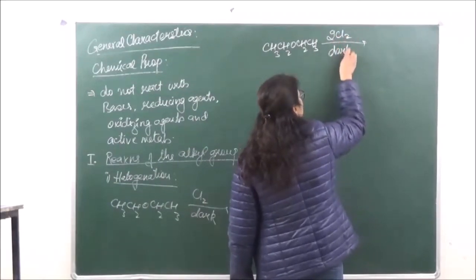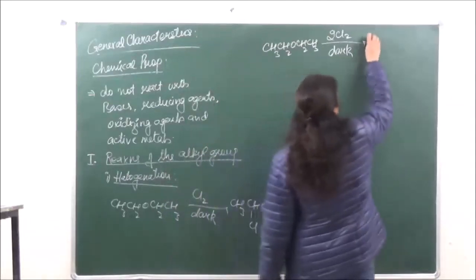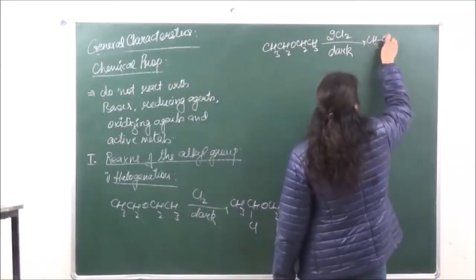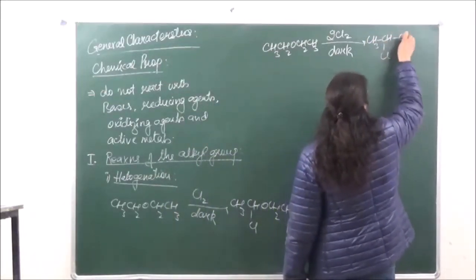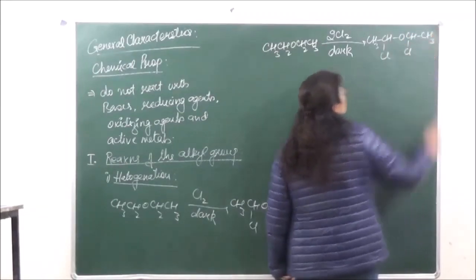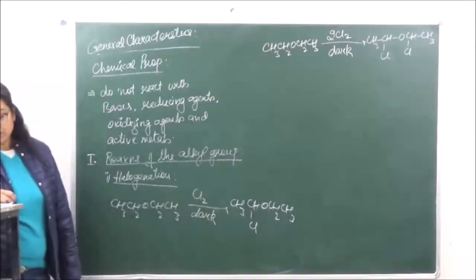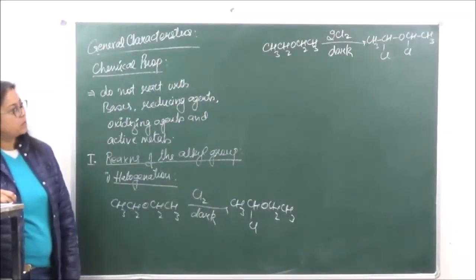Right? And if you're taking excess of chlorine over here, again, reaction conditions are going to be dark. This is going to give us this product.